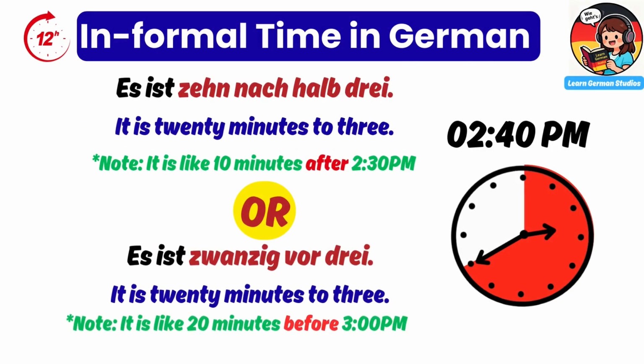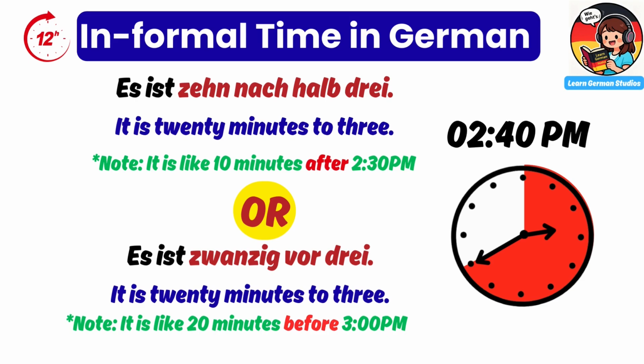Es ist 10 nach halb drei. It is 20 minutes to 3. Note that it is like 10 minutes after 2:30 p.m. Or it can be said in an easier way as es ist 20 vor drei.